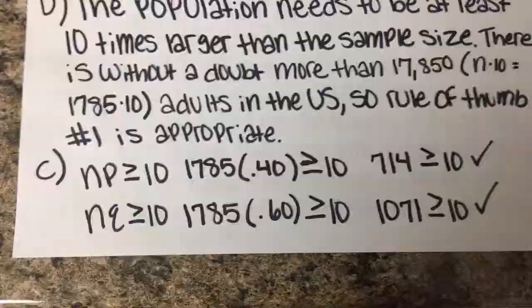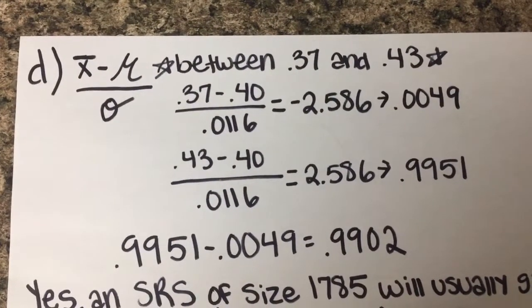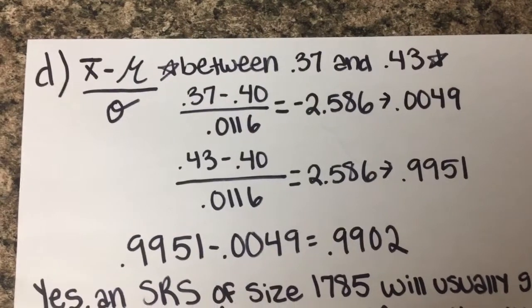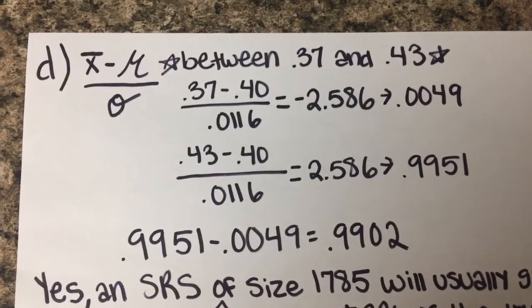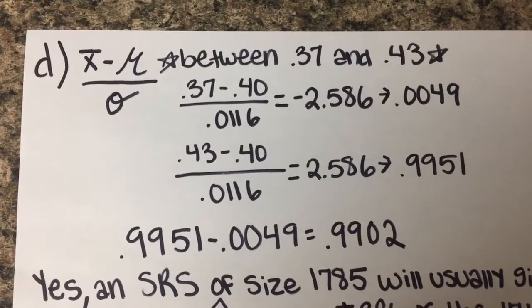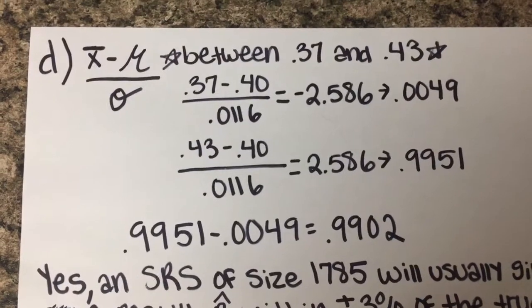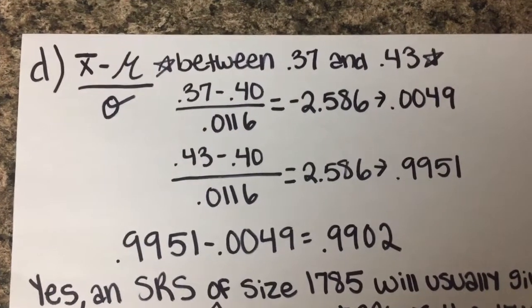So the last part of the basic question asks to find the probability that p-hat takes a value between 0.37 and 0.43, and that is within 3% plus or minus of the true population proportion, so that's where we got those numbers.